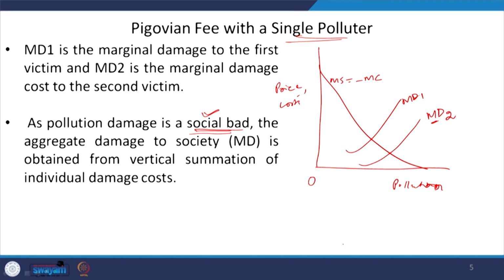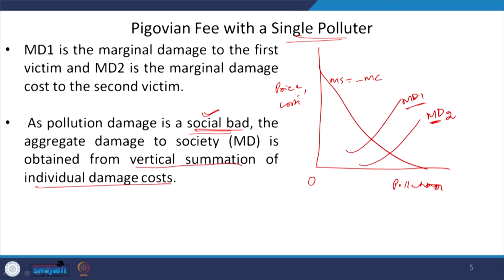So, the aggregate damage from the action of the polluter can be obtained by the vertical summation of the individual damage cost.